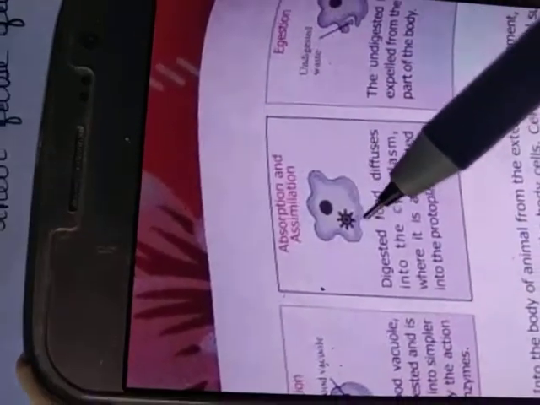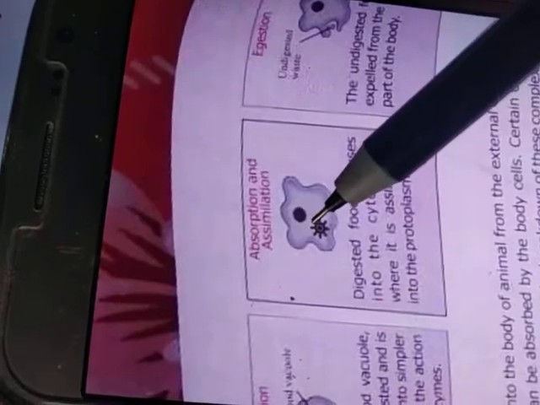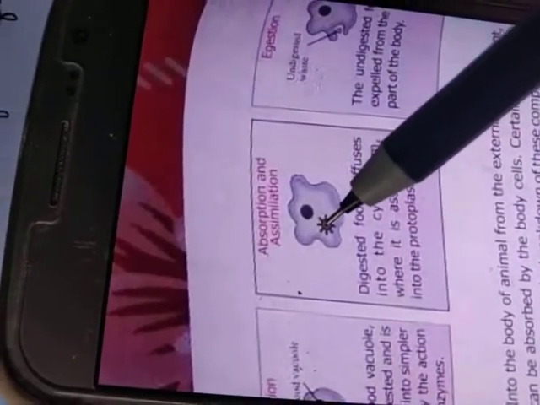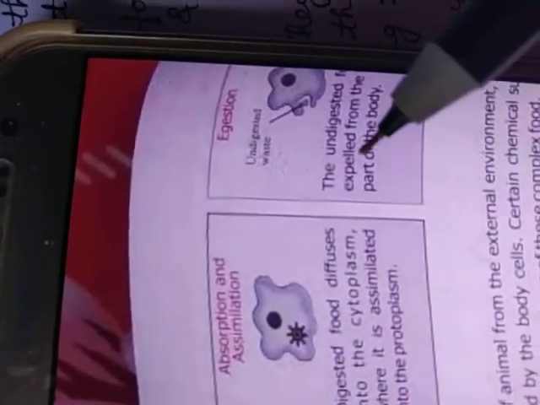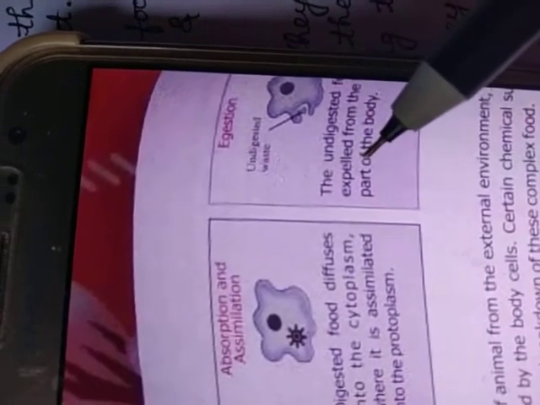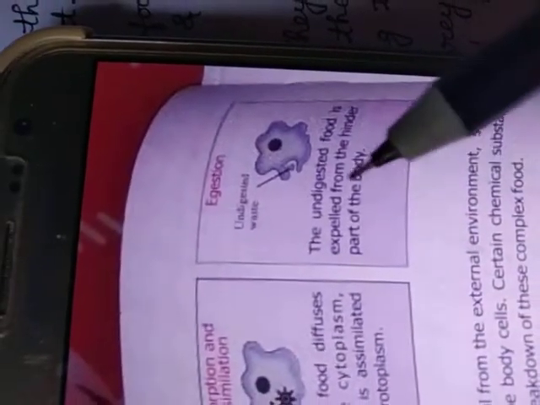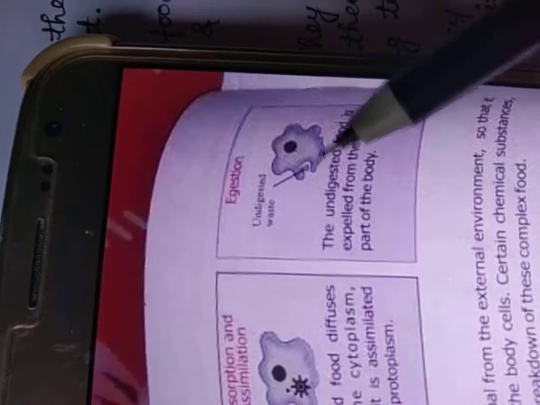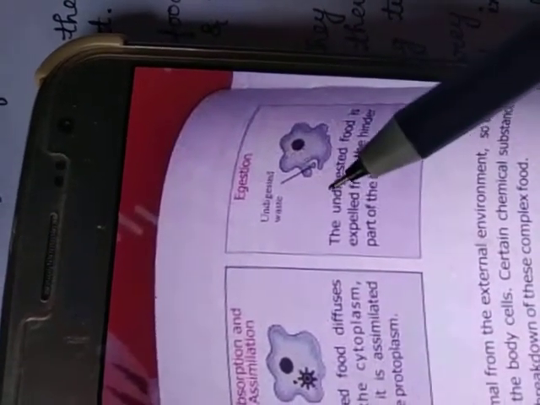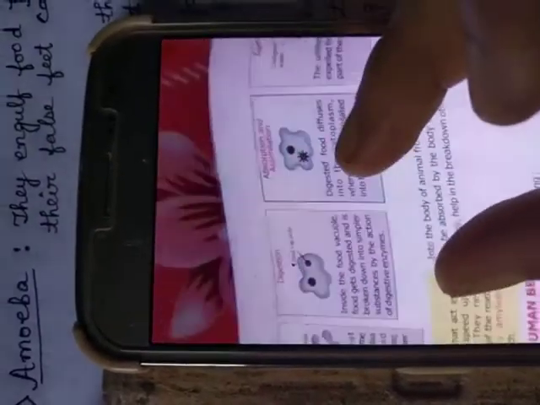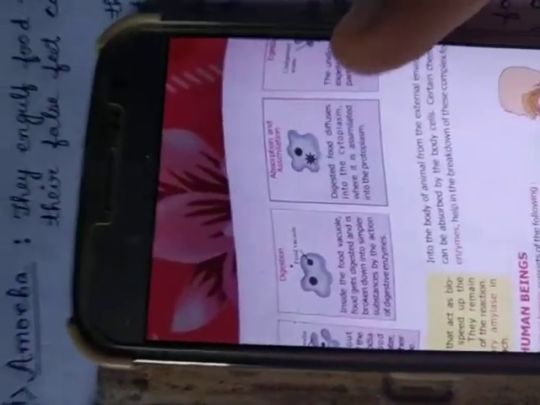So digested food particles ultimately dissolve in it, and then the food that is not digested, means undigested, is expelled from the body, from the hinder part. This is the egestion. So you have to learn this process along with the diagram. You have to draw the diagram also.